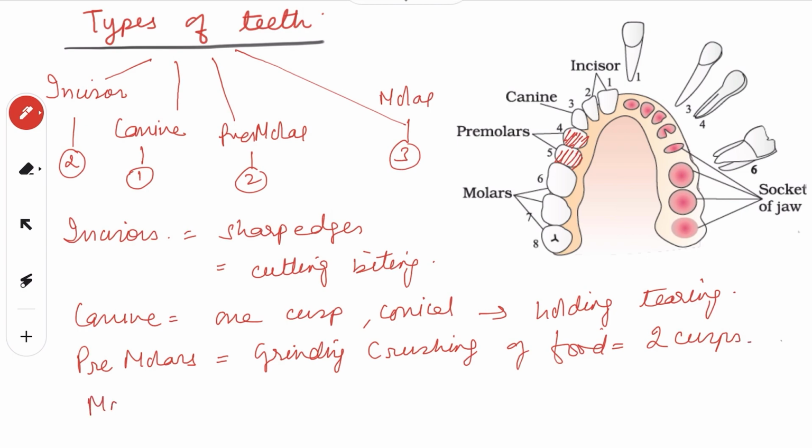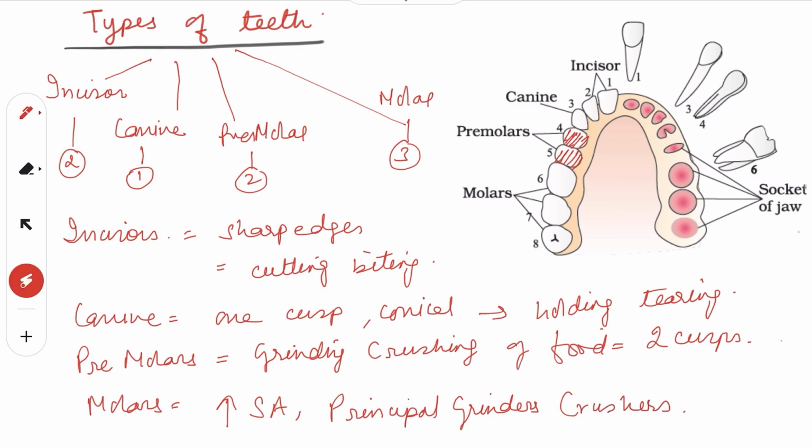Then we have the molars, which have a large surface area, and they are our principal grinders and crushers. So, two incisors, one canine, two premolars, then first molar, second molar, and third molar. So, this is only one quadrant or half of the upper arc.